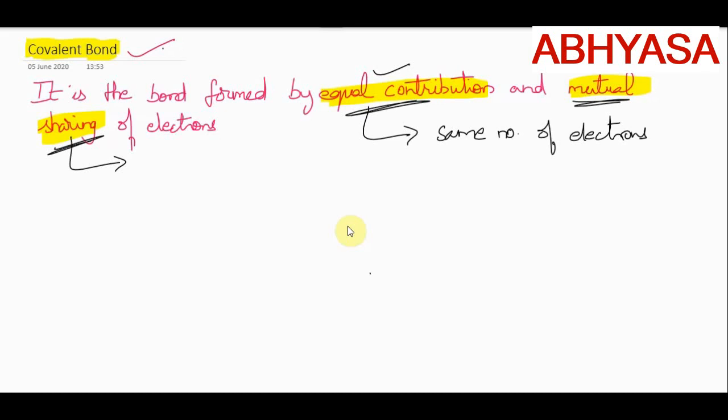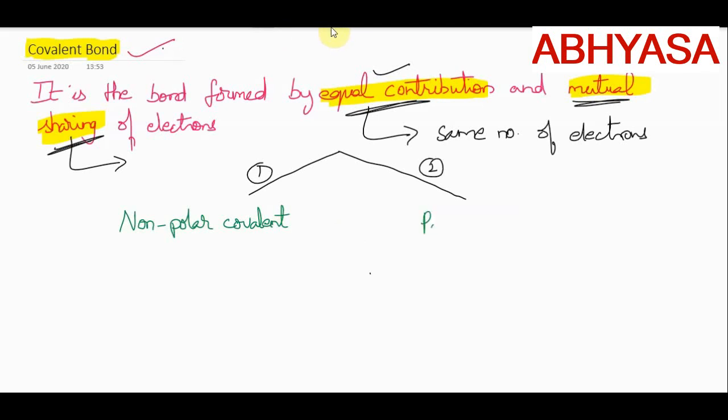Before going to the examples, let me give you the various types of covalent bond we come across. We have two different types. While explaining the types, I will explain the examples. The first one is non-polar covalent bond. And the second type is polar covalent bond.